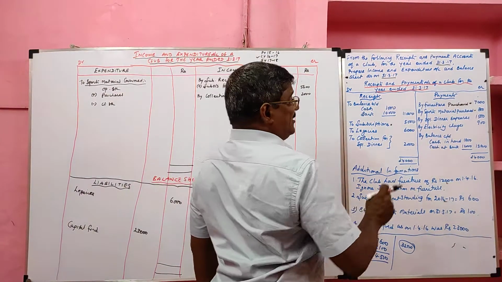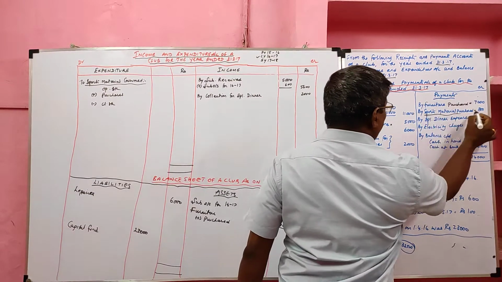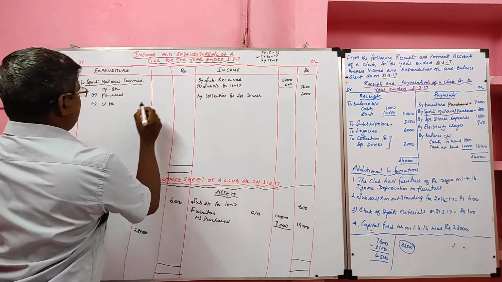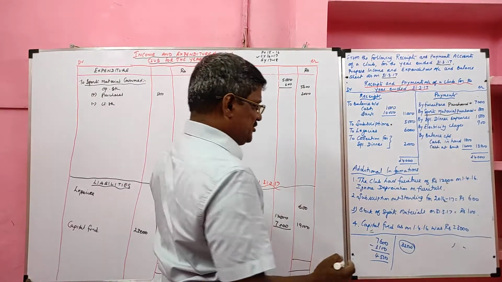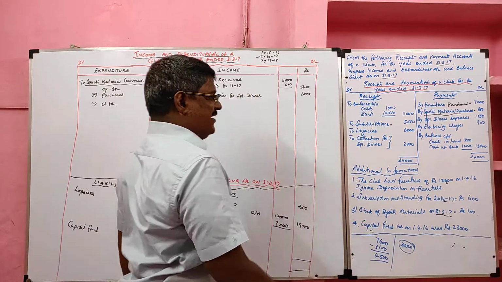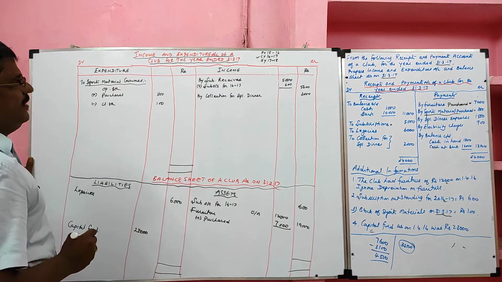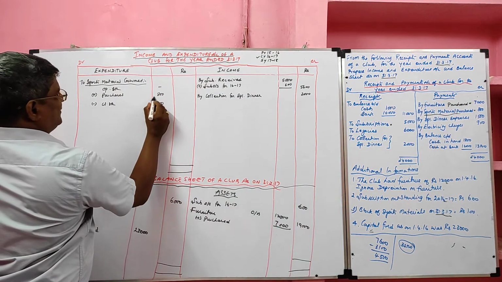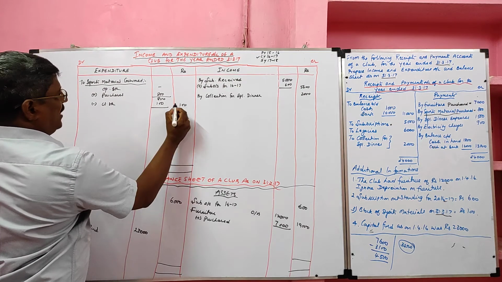Sports material given in the payment side, it is a purchase. So sports material purchased 800. Opening stock and closing stock given in the adjustment. Stock of sports material on 31st March 2017, it is a closing stock of sports material. Opening stock is not given, put it as dash. So total 800 minus this 100 will get 700.